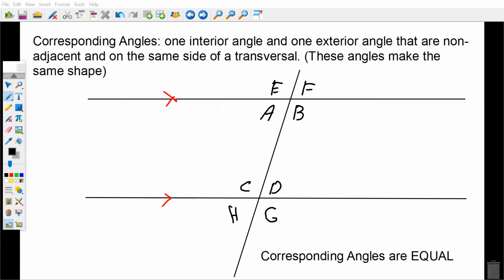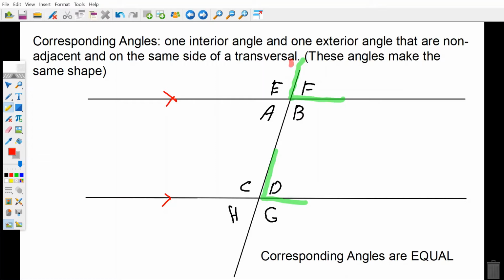The next definition to understand is corresponding angles. Corresponding angles are one interior and one exterior angle that are non-adjacent and are on the same side of a transversal. Now, that definition may sound a little confusing to you. I'm going to make it easier. Corresponding angles make the same shape. So the corresponding angles, they always match up. There's one interior and one exterior. So if I'm making this exterior angle, F, like that, the corresponding angle to F is angle D. As you can see, it makes that same L shape.